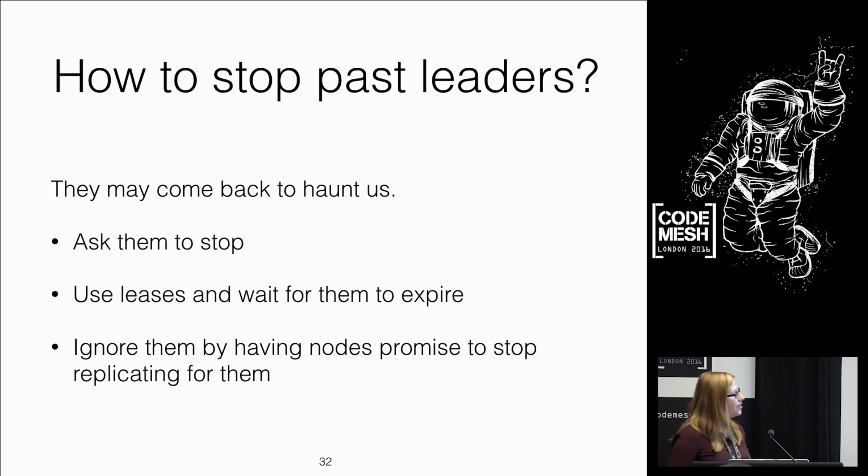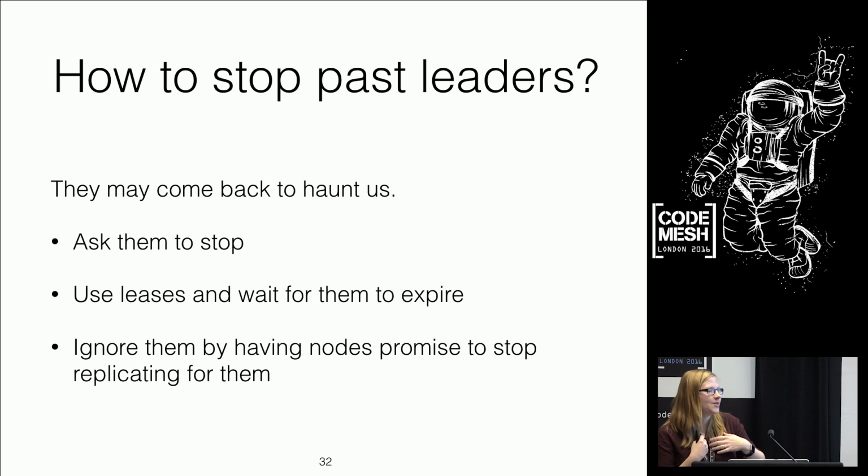So thirdly, what we can do is if we can't talk to the leader, but we want to stop them, we can talk to other people in the system and say, promise to stop, promise to ignore them, whatever they tell you, don't listen to them. Recognize me as being in charge. And if you can plant enough people in the audience to ignore the last person and to recognize you as the new leader, then you can take over control. There may still be someone there who thinks they're in charge and thinks they're the leader, but if you've got enough plants there who won't listen to them, they won't be able to do any harm to you.